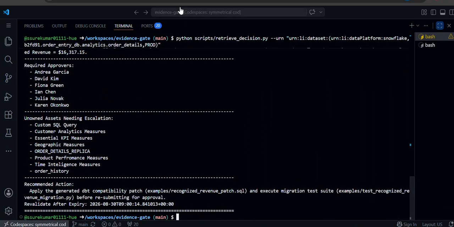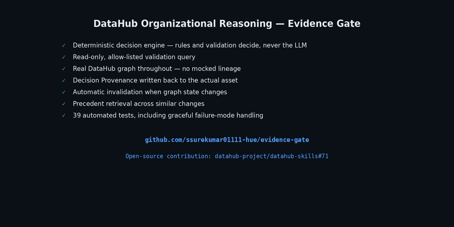And this is the proof it's not just state sitting in memory. Brand new process, zero shared state, just the asset URN, and it retrieves the full reasoning straight from DataHub. That's Evidence Gate, DataHub's graph, doing what it already does best, remembering why. Everything you just saw runs against a real, live DataHub instance, no mocked lineage, no synthetic graph.